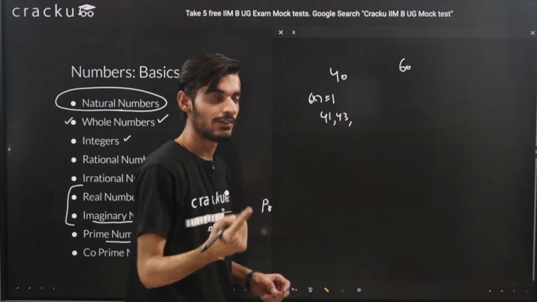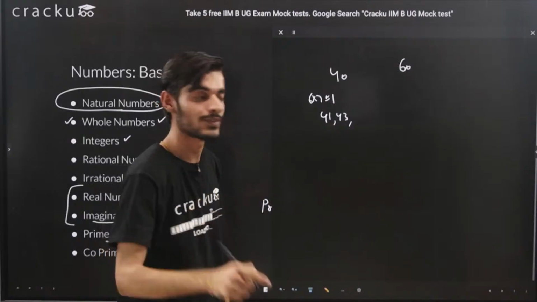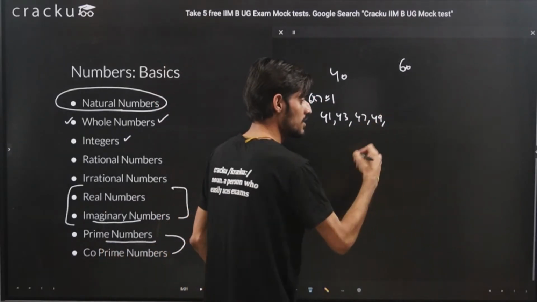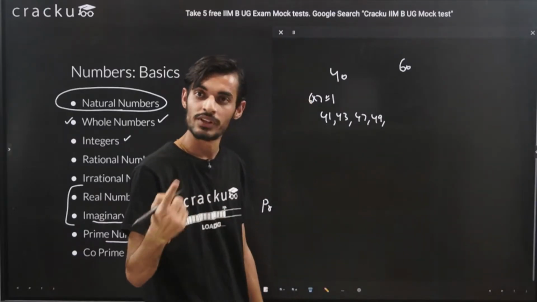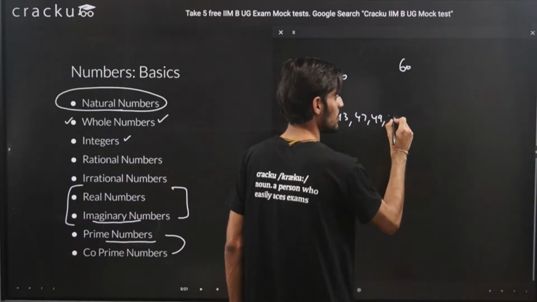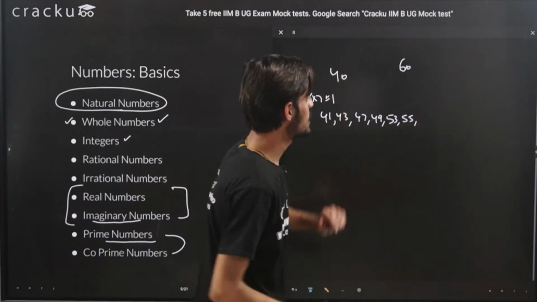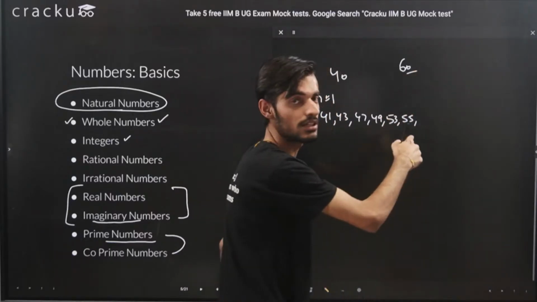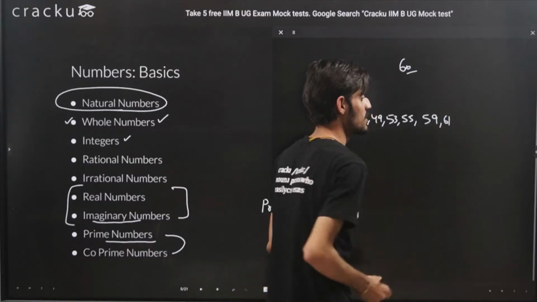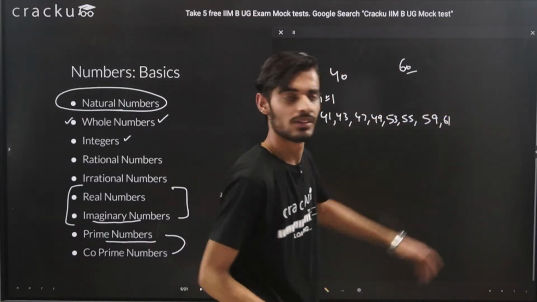The next multiple will be 6 into 8 plus minus 1, that is 48 plus minus 1, that is 47 and 49. Same way, the next multiple will be 54, so the two numbers will be 53 and 55. If we take the next multiple, which is 60, then plus minus 1 will give us 59 and 61. Because we needed between 40 to 60, we can exclude 61.